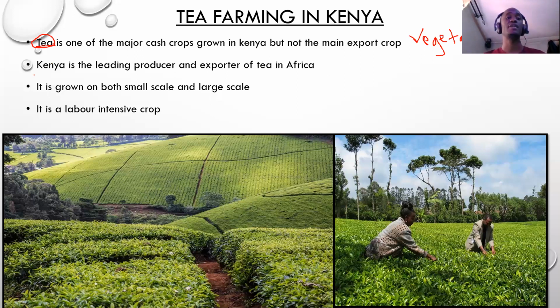But tea is one of the major cash crops grown in Kenya. We have other cash crops in Kenya like coffee, wheat, sugarcane, pyrethrum and so many other crops.